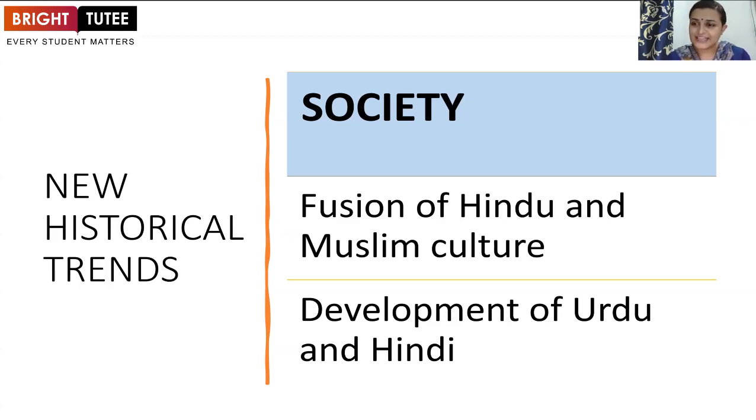When we talk about the second point of the society, that is the development of Urdu and Hindi. During the ancient time period, we saw that there was Prakrit, Pali, and Sanskrit language. When we talk about the Hindu culture, the Hindu religion, people spoke Hindi language, Prakrit language, Pali language, and Sanskrit language.